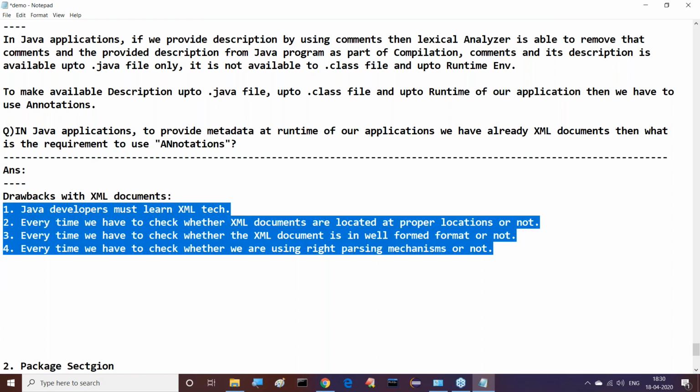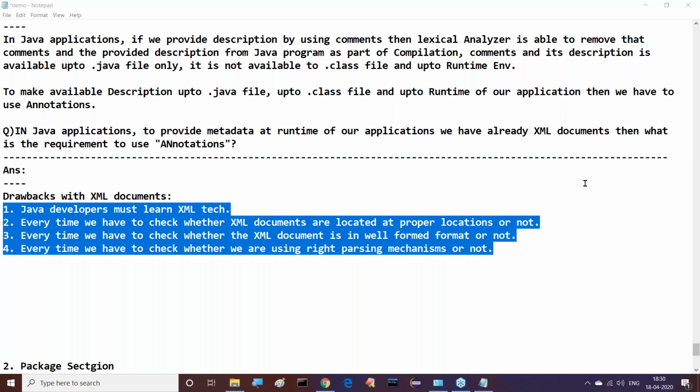Our question is: we already have XML documents to provide data at runtime, then what is the requirement to go for annotations? The answer is very clear. There are some drawbacks if you're using XML documents. What are the various problems with XML documents? First, Java developers must learn XML technology. And every time we have to check whether XML documents are located at proper locations or not. If they're not available at proper locations, we get a file not found exception.